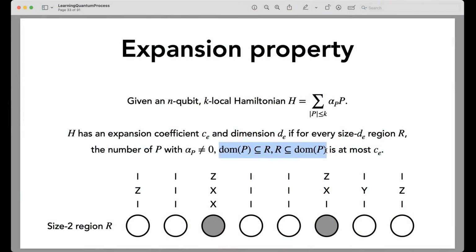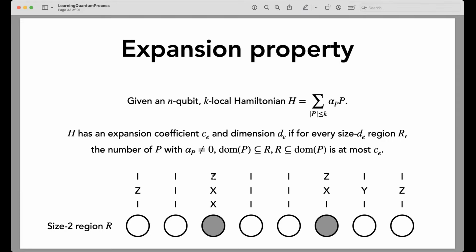So what this condition means is the following. Suppose that we look at a size 2 region R, corresponding to these two qubits. What are some examples of Pauli terms that will be counted? One example is this, which has only X on this qubit and identity here.